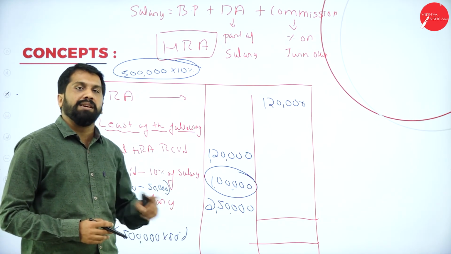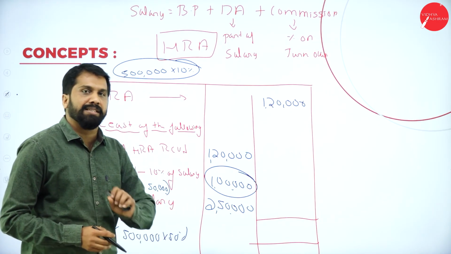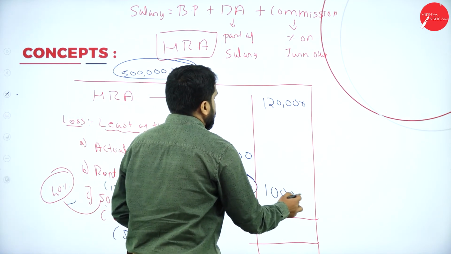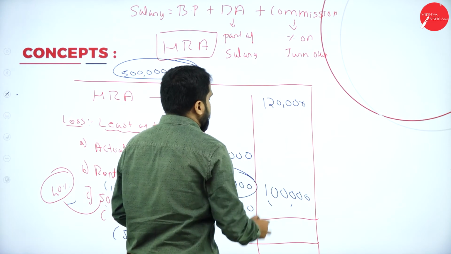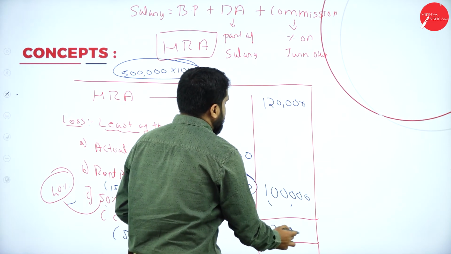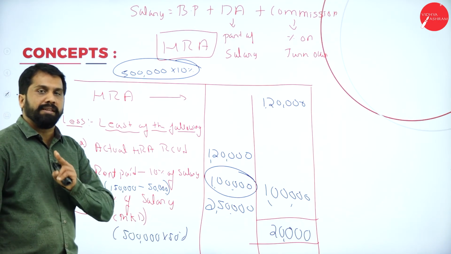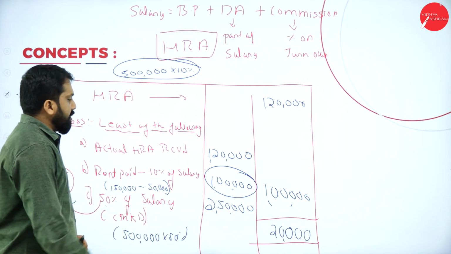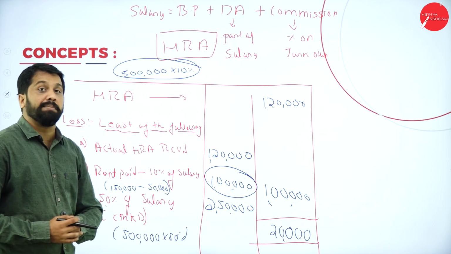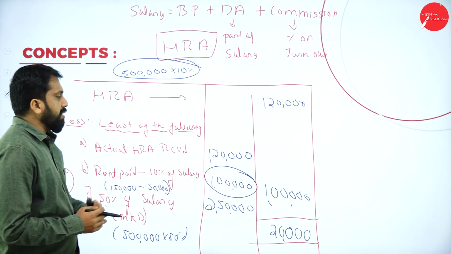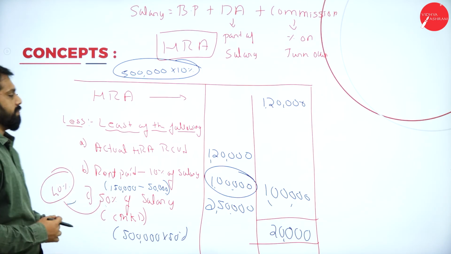Now, take 1 lakh in the outer column. 1,20,000 minus 1 lakh, your answer is 20,000. You have to pay tax only on 20,000. Clear? Yes. So, this is your actual taxable HRA. Any doubt? No doubt. If you want, you can take a screenshot.